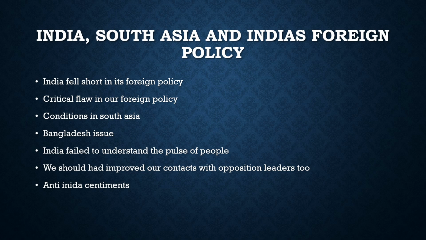Then finally, if we look at the condition in Pakistan, Imran Khan's government got toppled. We could have tried to develop a good relation with them. We could have put our differences aside and tried to develop this relationship with Pakistan itself, but we never tried it. We always had a hostile approach towards them, and they also had a hostile approach towards us.